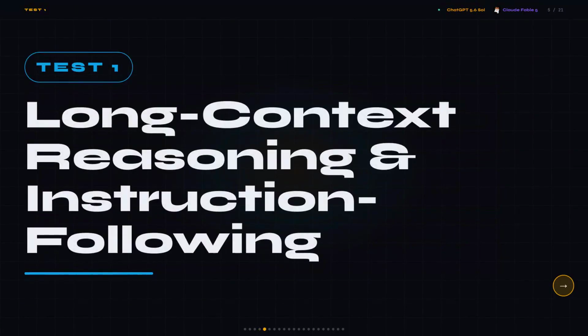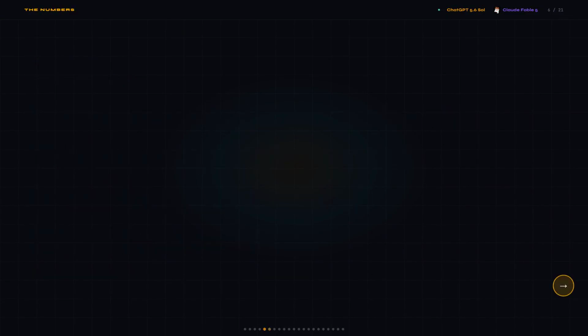Test 1, long context reasoning and instruction following. Here's what actually goes wrong when a model fails at this. You feed it a 200-page contract, ask it to pull a specific clause, and it confidently hands you the wrong one buried on page 40. You don't catch it, you ship it, and now you've got a real problem. Both models have over 1 million token context windows. So the question is what they actually do with all that space.